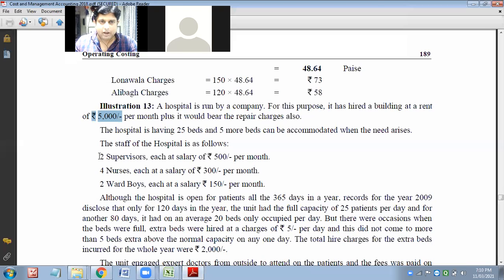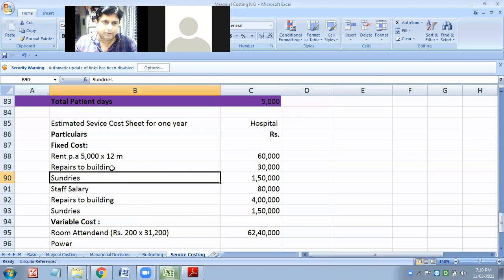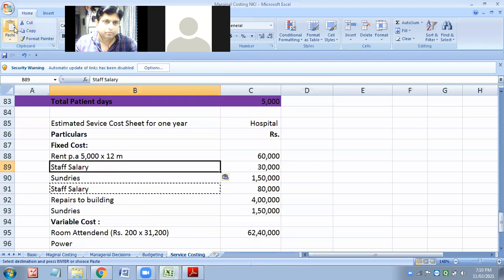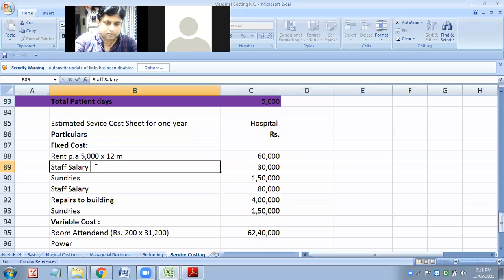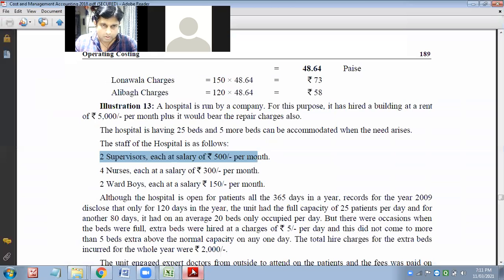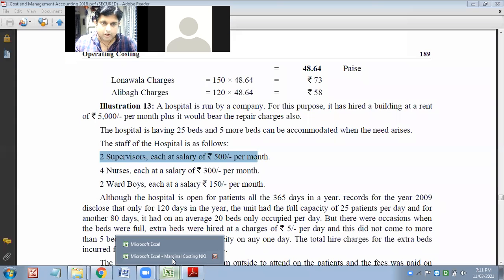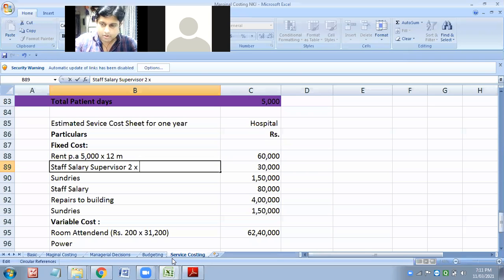How much will the staff salary be? 2 supervisors each. So staff salary: 2 into 500 into 12. Am I right? Yes, sir. 12,000.